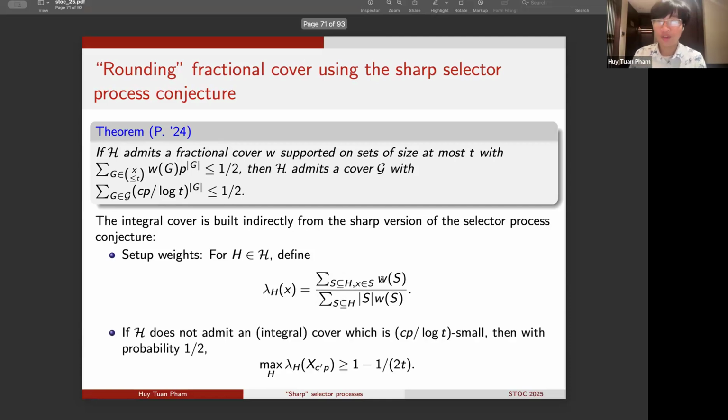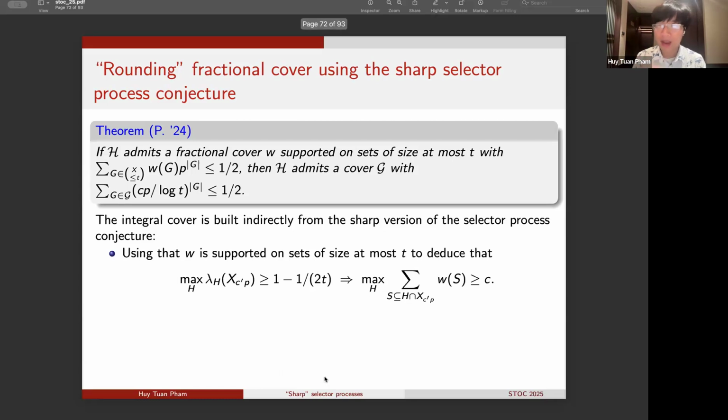So now we will assume by contradiction that H does not have any integral cover which is small. Now by the sharp selector process conjecture, we can obtain that the maximum M of x, C′p will have to be very large, at least 1 minus roughly 1 over 2T.